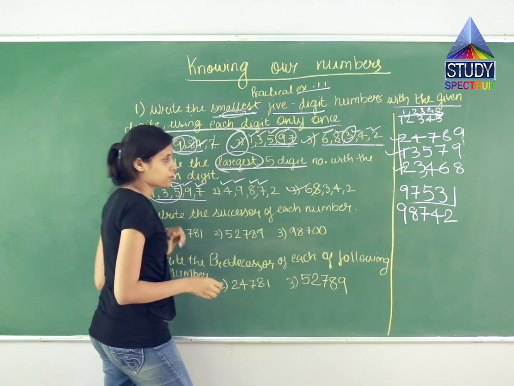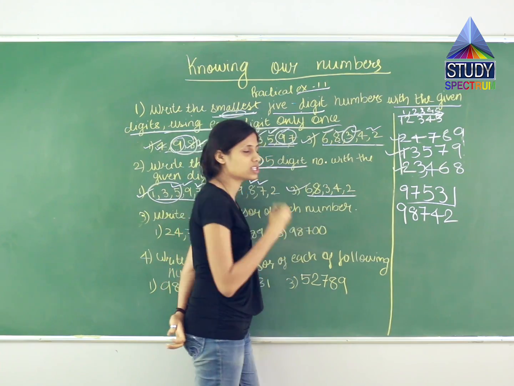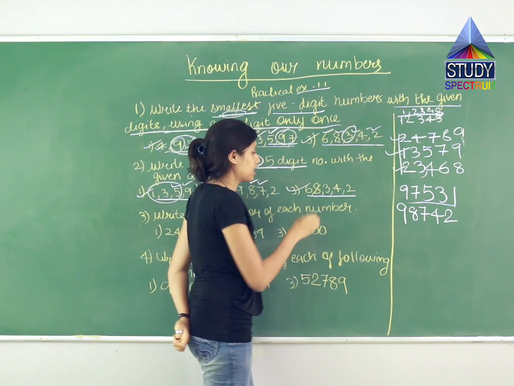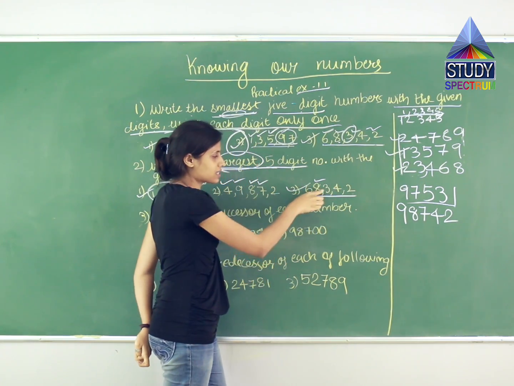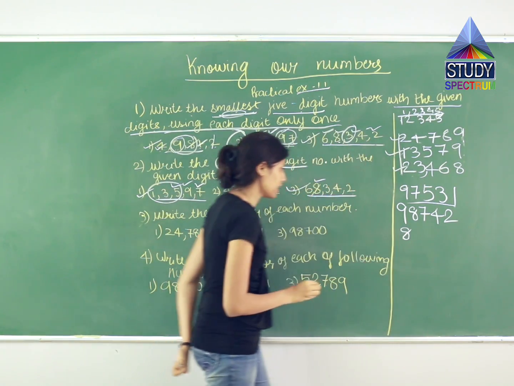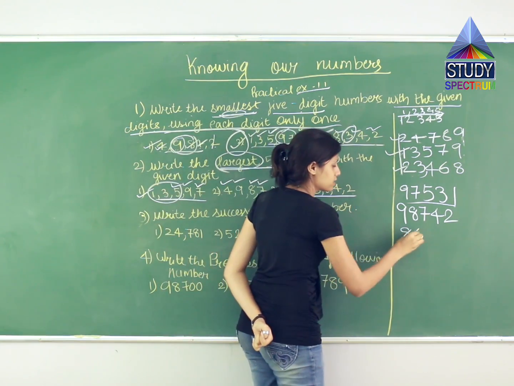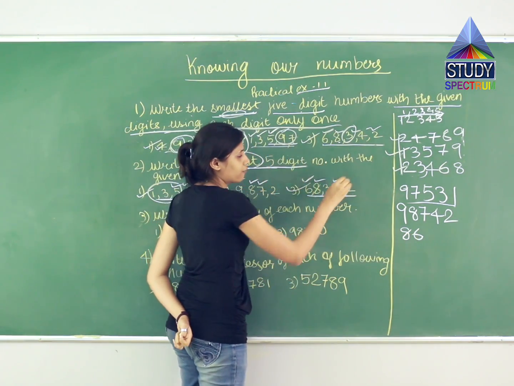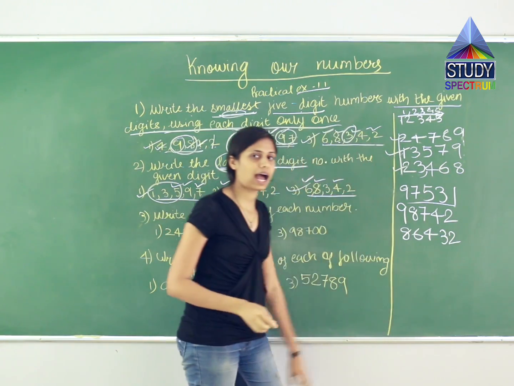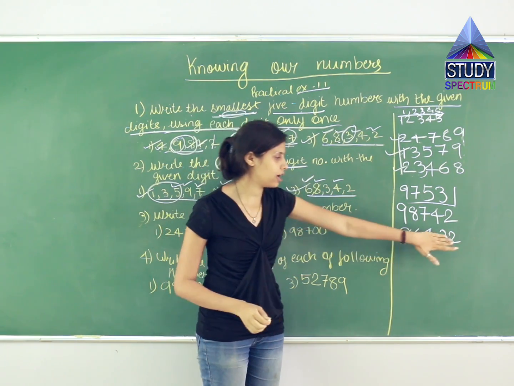In this third option, I have 6, 8, 3, 4 and 2. Tell me, amongst these, which is the largest number, because they are asking you for the largest 5-digit number. So we have to look for the biggest one. Over here I have 8, because 6, 3, 4 and 2 are all smaller than 8. So I'll write 8. Then I have 6, the next largest number. So I'll write 6. Then I have 4. So I'll write 4, 3 and 2. Means what? I have arranged these numbers in descending form, that is, from bigger to smaller.